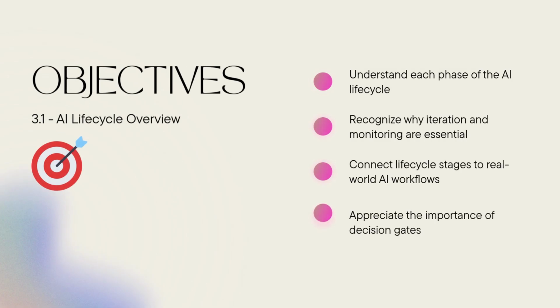And now here are the objectives for this lesson. By the end, you should be able to clearly describe the major stages of the AI lifecycle, explain why iteration is not optional but essential, and recognize how real world workflows map onto this structured approach. You'll also gain an appreciation for decision gates, the points where we evaluate progress and decide whether to proceed, revise, or even pause a project. Together, these elements form the backbone of trustworthy AI development. So let's get started.